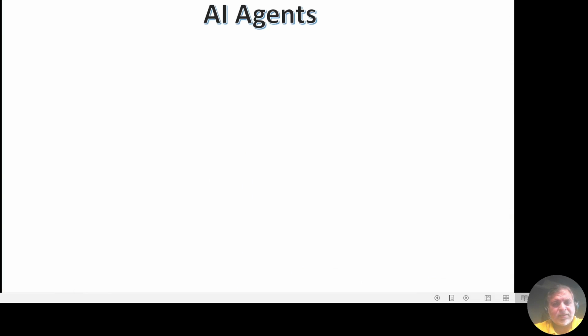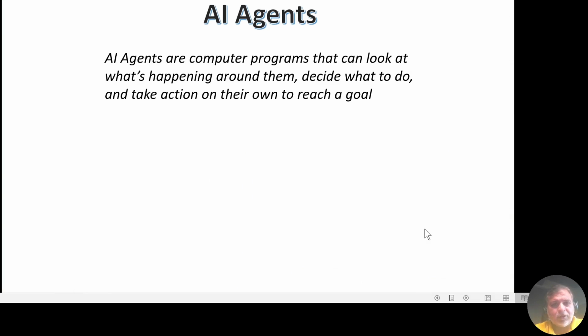Now let's go back to AI agents. In short, it is an autonomous problem solver that senses, thinks, and acts within a system or environment. AI agents are computer programs that can look at what's happening around them. They decide what to do and they can take action on their own to achieve a goal.